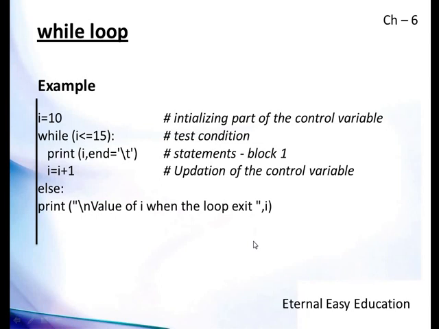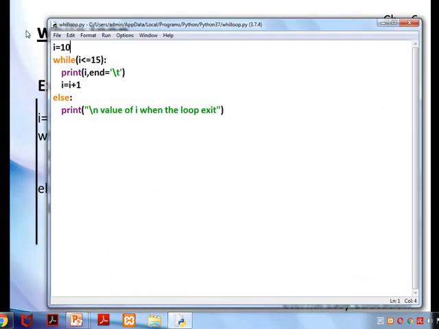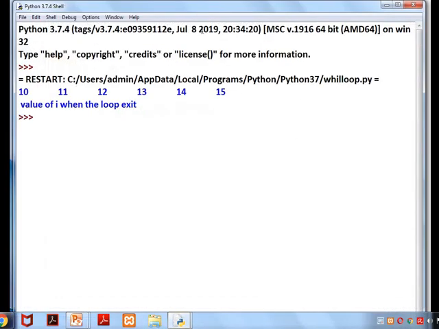We'll see this with an example in the Python editor. So here is the program. i equal to 10, while i less than or equal to 15, print i, end equal to \t, i equal to i plus 1. Else, print \n, value of i when the loop exits. Up to this it is a while loop. The else part is optional. So we'll see the output.